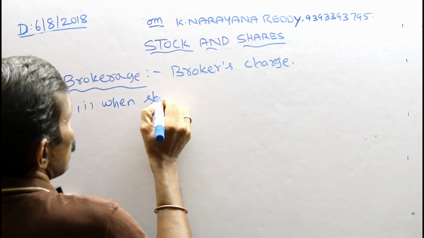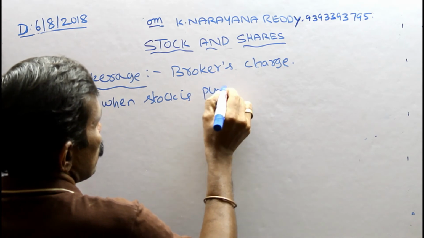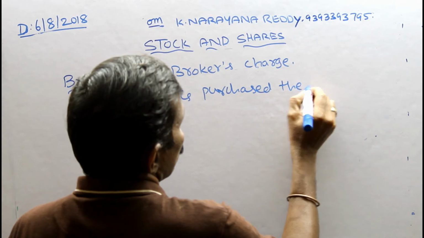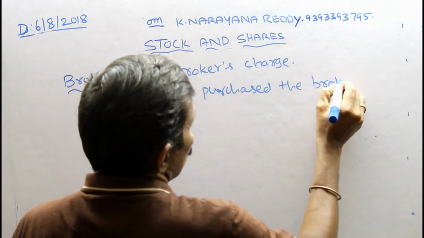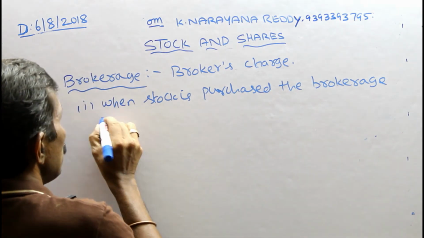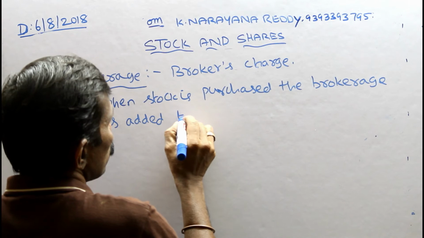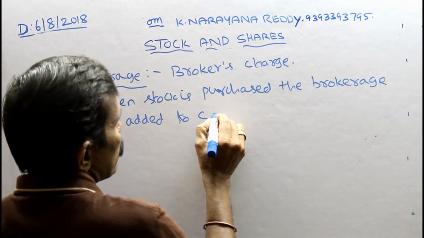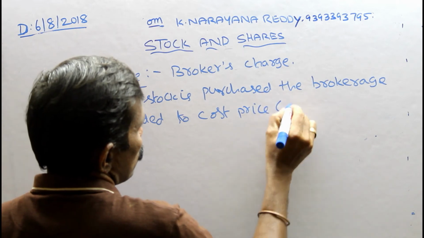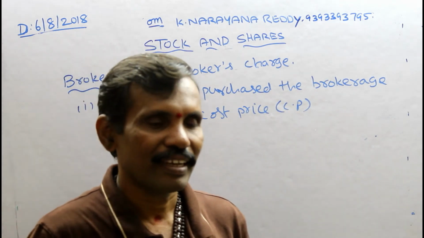When stock is purchased, the brokerage is added to the cost price. That is important.